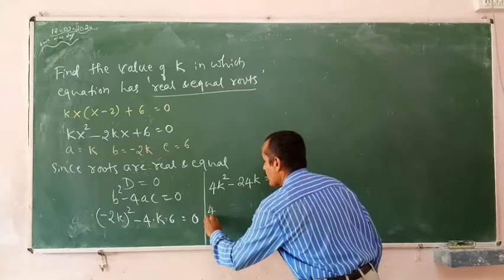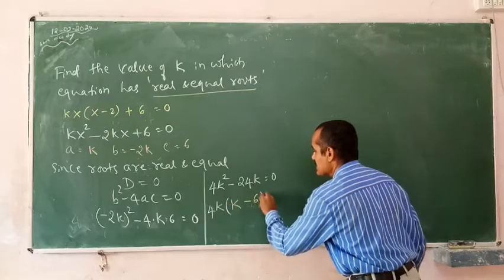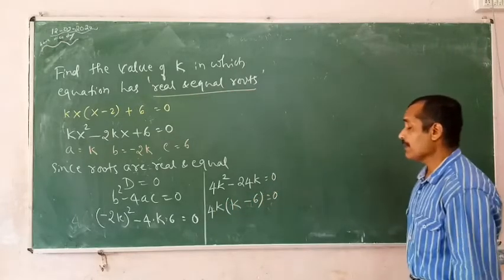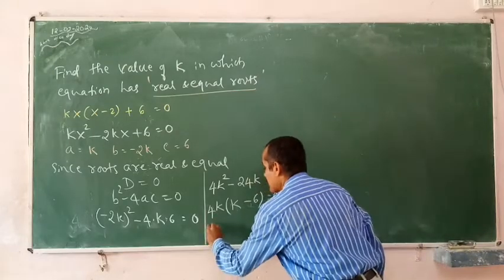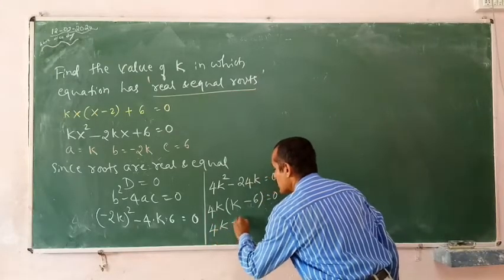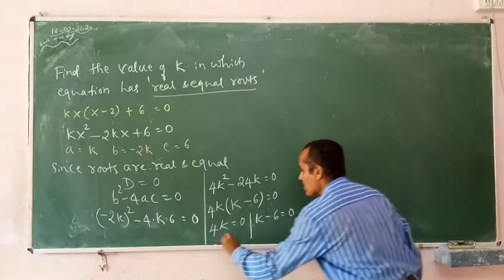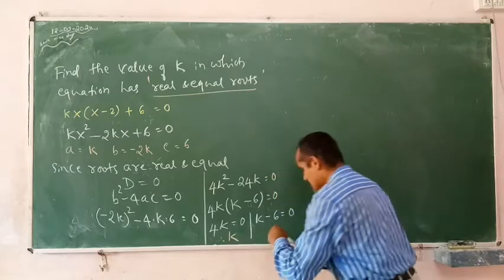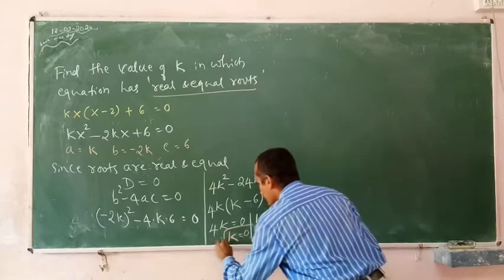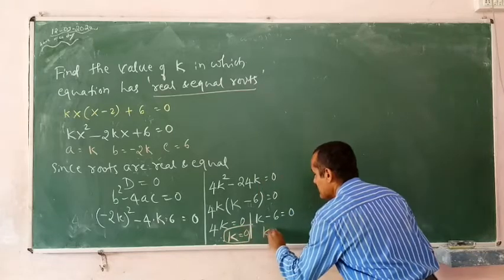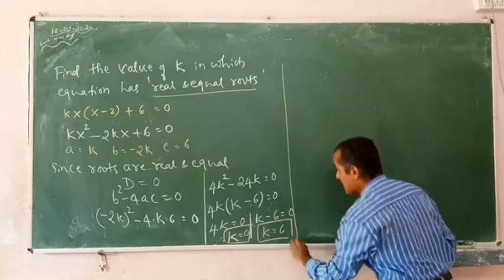I can take 4k as a common factor into the bracket, k minus 6 is equal to 0. Right? 4 sixes are 24. Yes. So if I factor them, 4k is equal to 0 or k minus 6 is equal to 0. Therefore, k is equal to 0, or k is equal to plus 6 are the values of k.